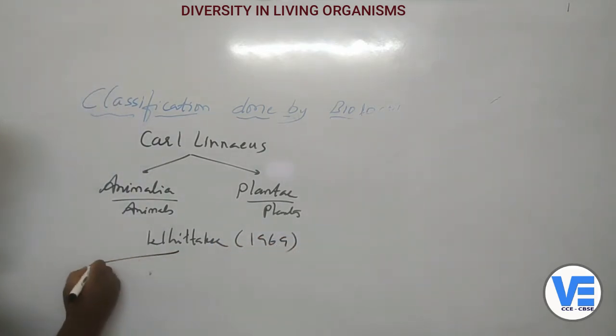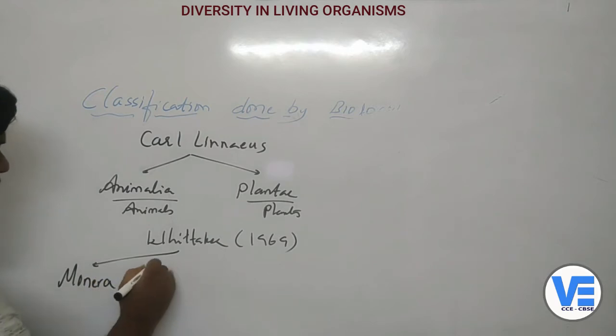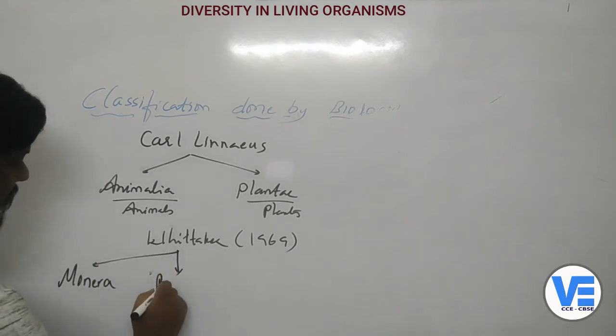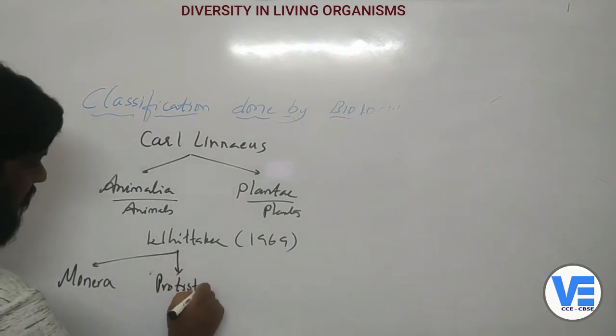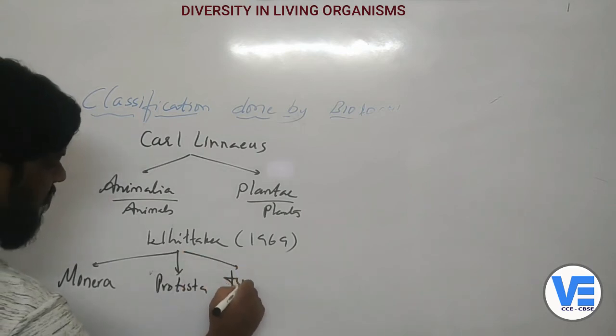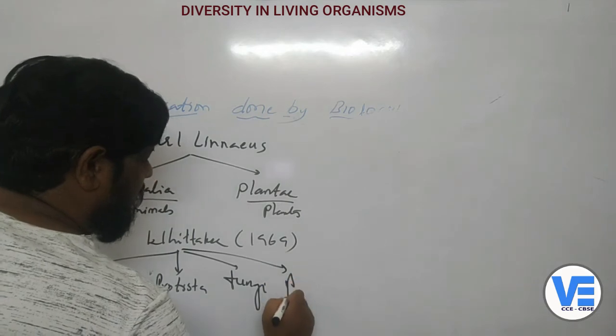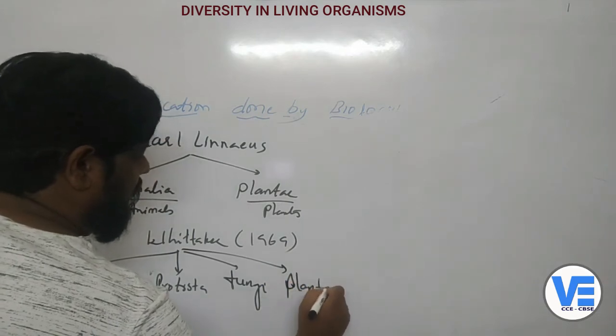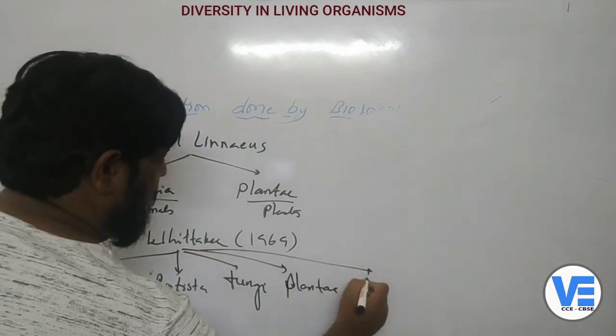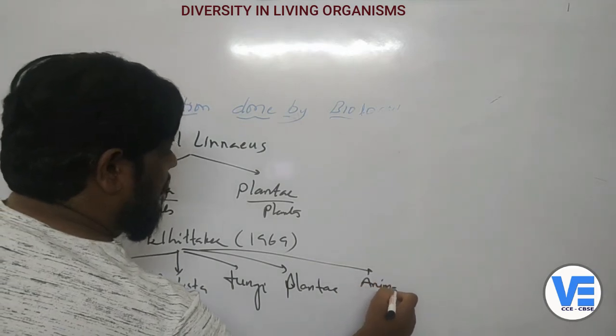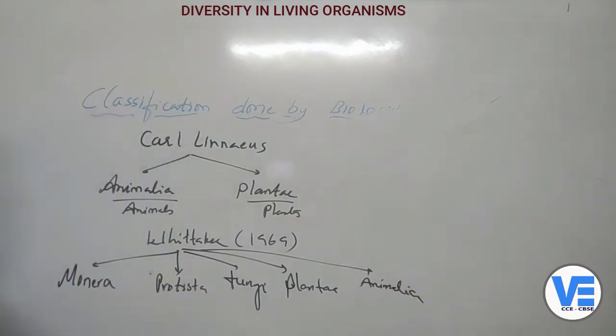Now he said that there are not two but five kingdoms, and he classified them into Monera, Protista, Fungi, Plantae, and Animalia.